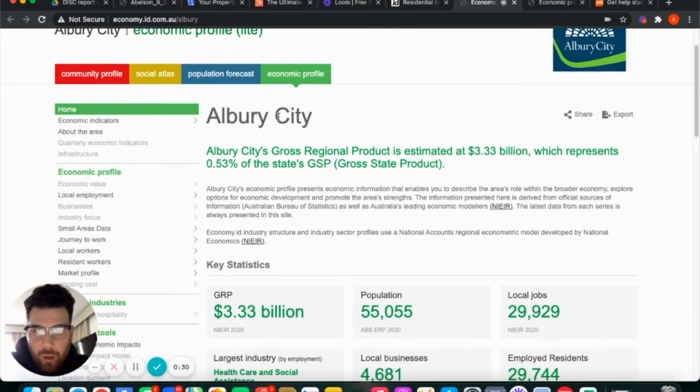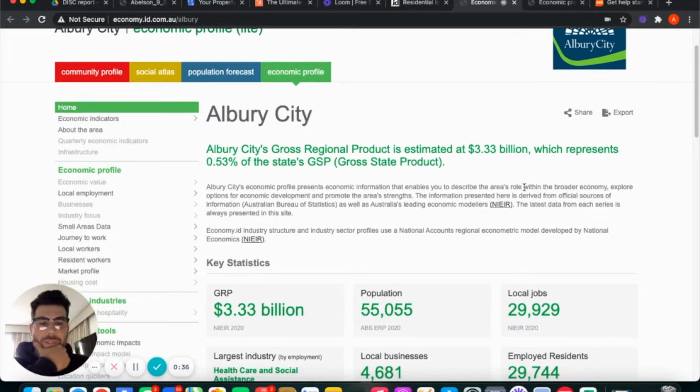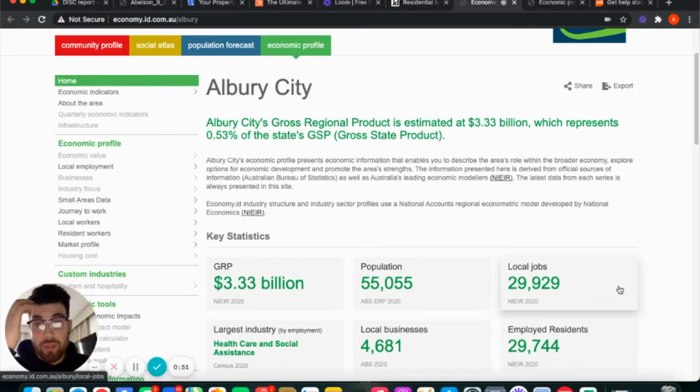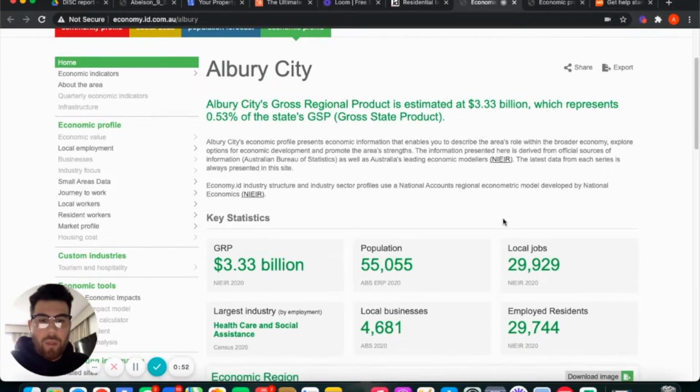Now, go to the economy of a particular location, and for this location, we're looking at Albury again. This is a secret little tip that I like to look at. So we've got employed residents. Now, there are actually more jobs available, so local jobs, than there are residents, which is a bonus. So it means there's demand for jobs here. Now, it gives us a GDP, our population, local businesses, etc.